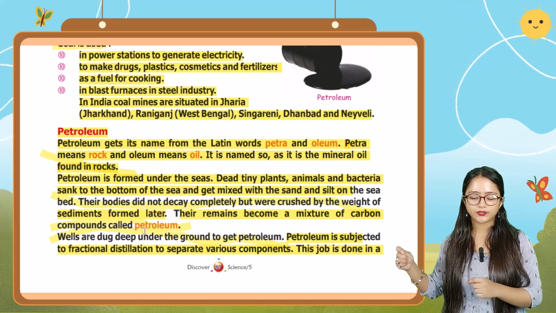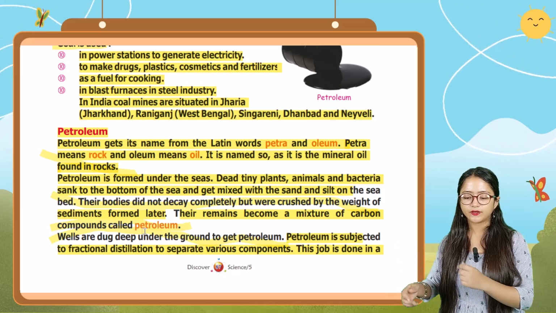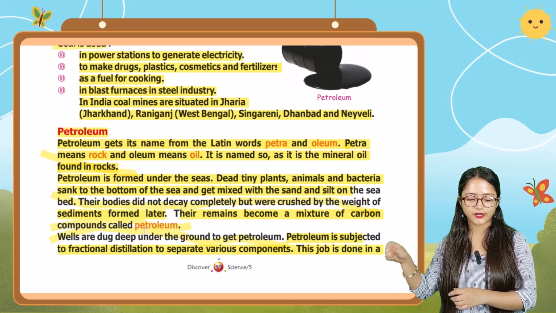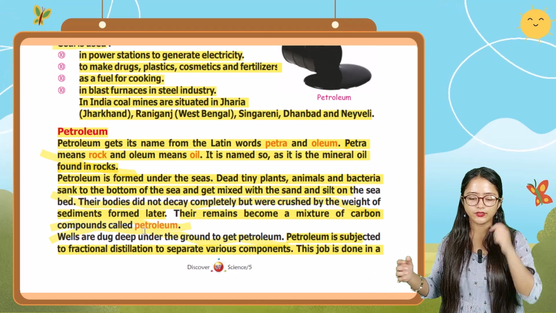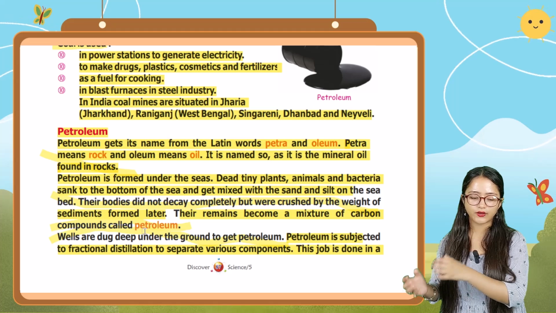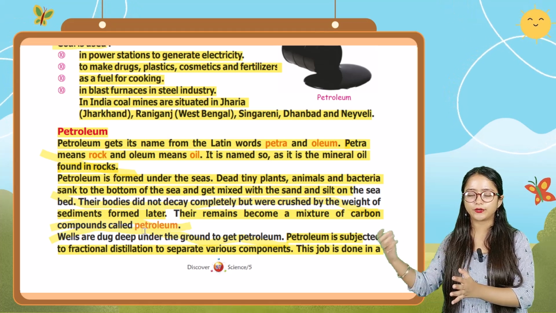Their bodies did not decay completely but were crushed by the weight of sediments formed later on, and their remains became a mixture of carbon compounds which is called petroleum.